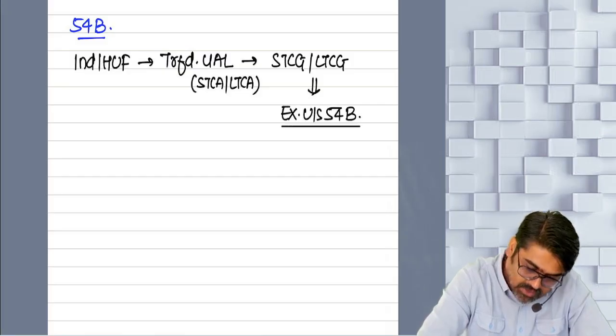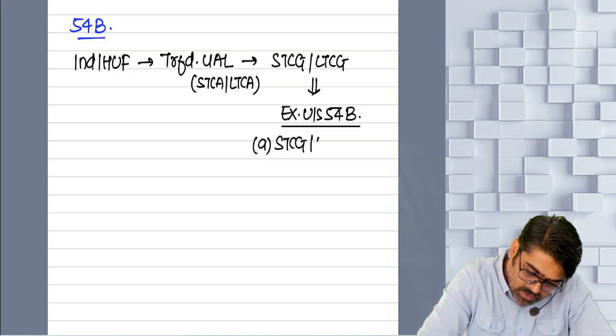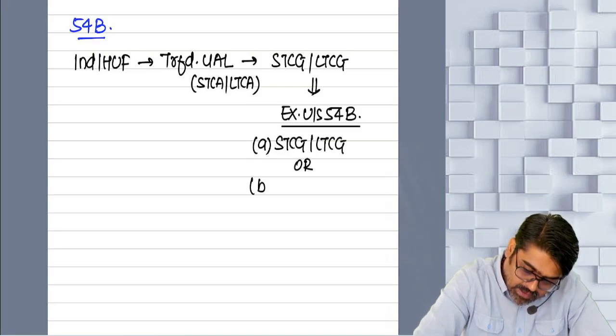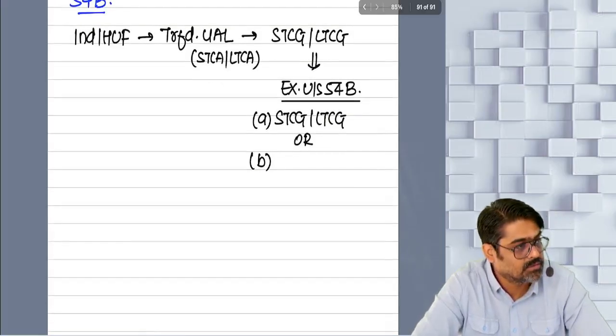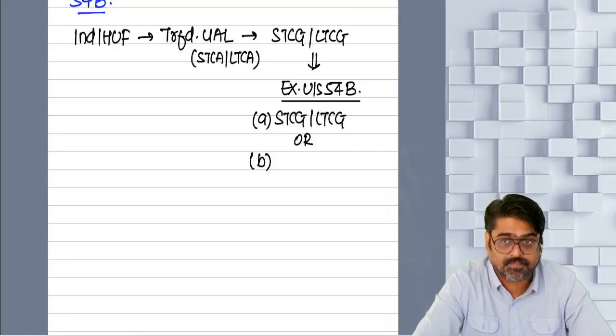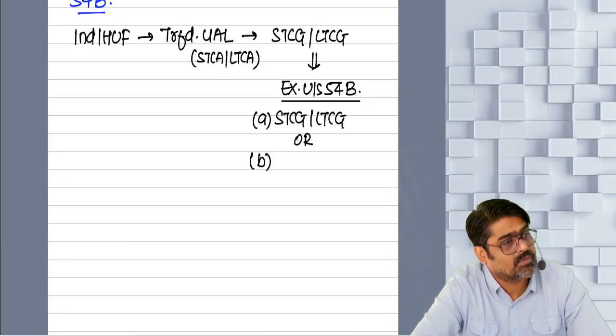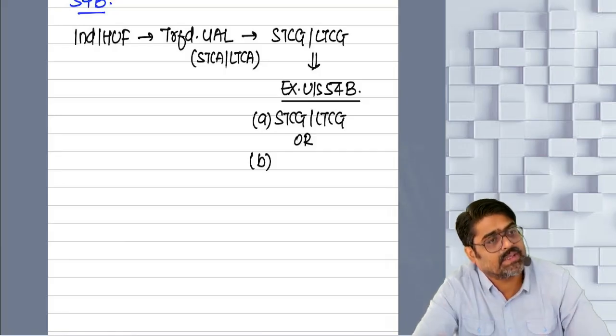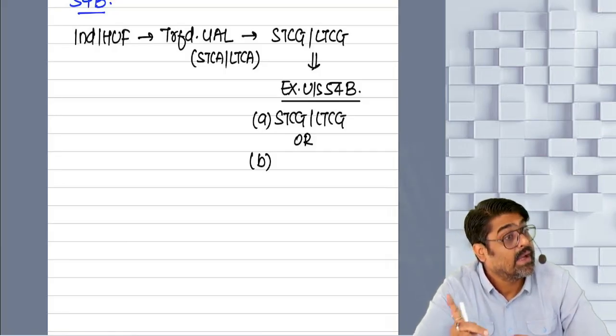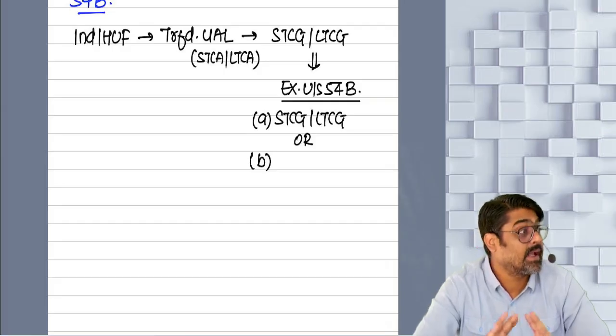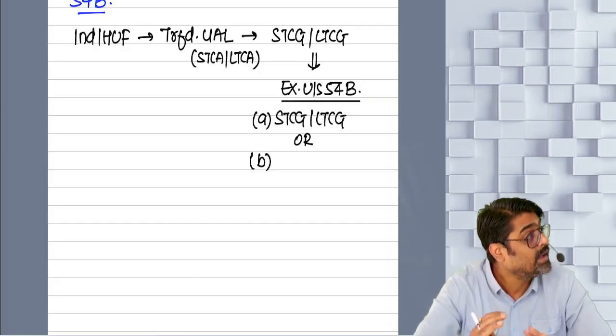How much exemption are you going to take? The amount of your short-term capital gain or long-term capital gain, as the case may be. And now you have to make an investment. Which type of asset did you transfer? Urban agricultural land. So now which type of asset will you buy? Any agricultural land. It can be urban, it can be rural.